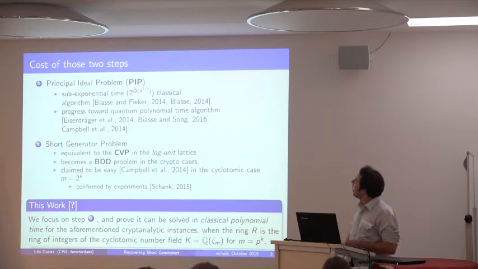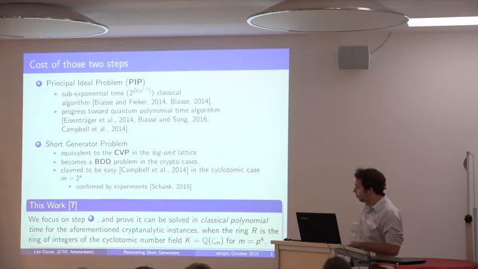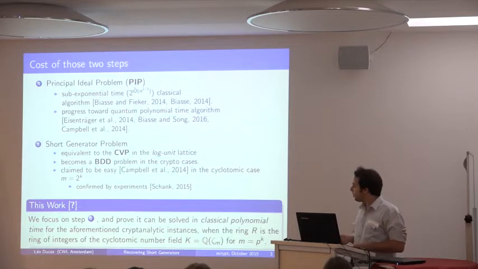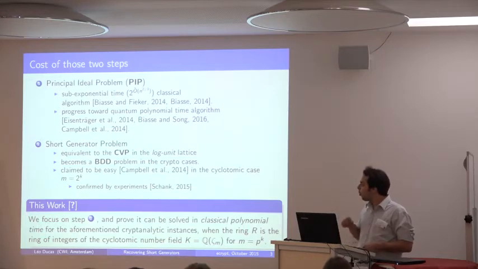You can easily run the experiment, and Schanck from PQ Innovation actually published the code to do so, but you can also do it yourself in Sage. And actually, it works. So that begs the question, why? This is what we focus on in this work. We focus on this second step, and we prove that it can actually be solved in classical polynomial time for those cryptanalytic instances.